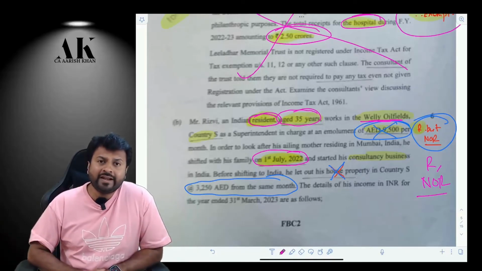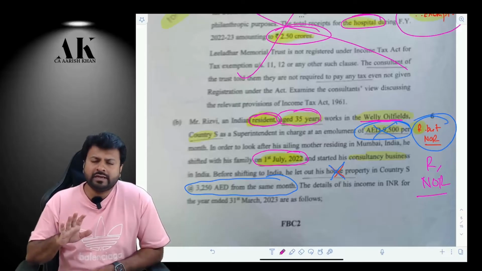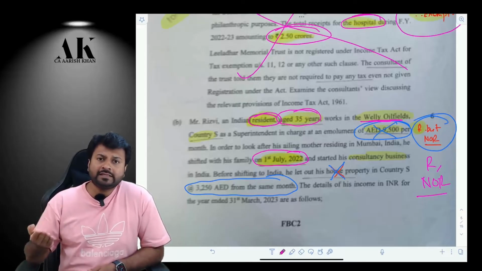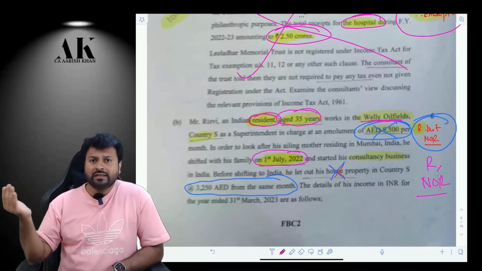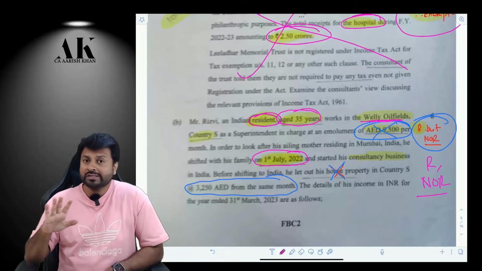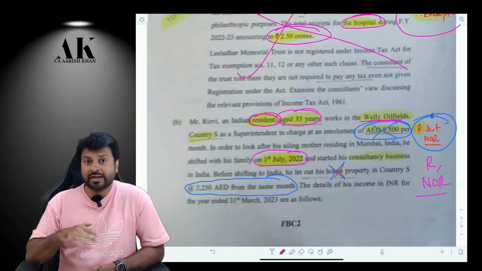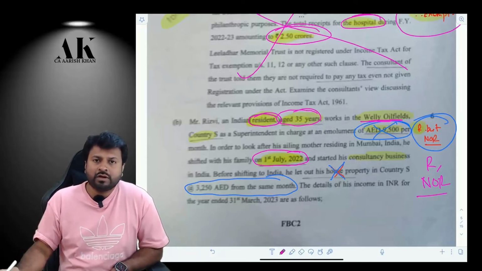He was not in India for the last 7 years and 10 years. The question doesn't clearly say for how many days he was in India, whether he was in India in the last 7 years or the last 10 years, or that he is coming to India for the first time. But it's fair enough to make an assumption. What assumption? That he was not in India for the last 10 years, and not for the last 7 years.